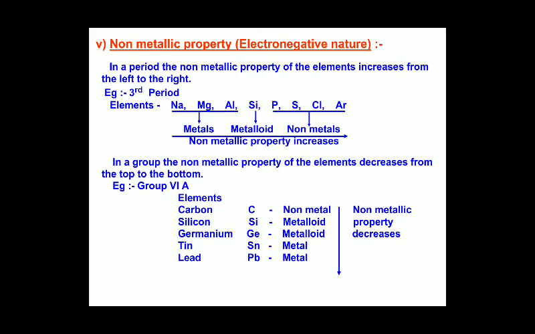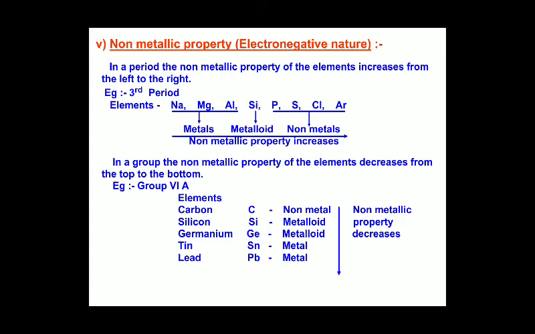In this modern periodic table, the important questions they can ask are based on these properties. That is, they can ask questions based on the atomic size, metallic or non-metallic nature, as well as the valencies. So the questions in the final exam will be based on these properties.